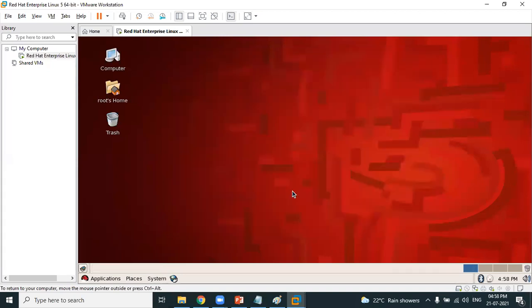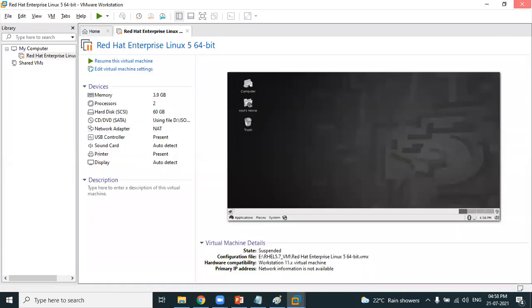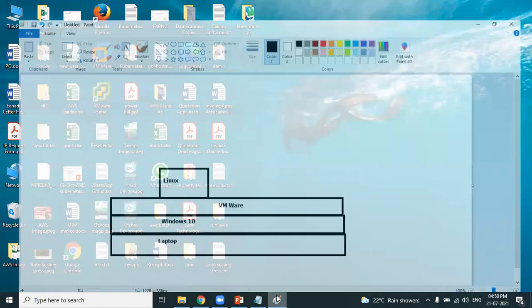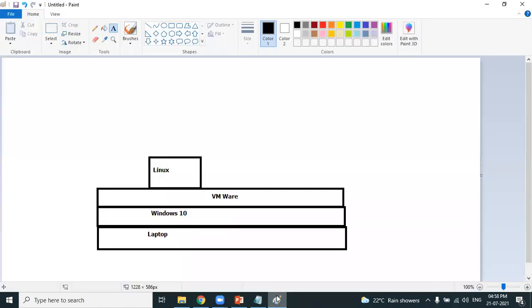So this is one solution. Are you understanding? Once you're done practicing your Linux, you can stop or pause your Linux machine and close your VMware. You're back to your actual operating system. This is more comfortable, right? Whenever you want to practice Linux, you can open VMware. Once you're done, you can stop VMware and come back to the actual operating system. Clear? So this is a better option. You have two environments. The actual environment is Windows 10. The virtual environment is Linux. Like this, VMware is a virtualization software using which you can create virtual machines. Clear about this? Okay.